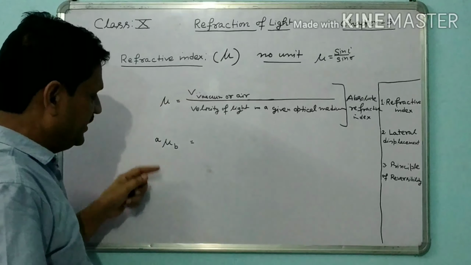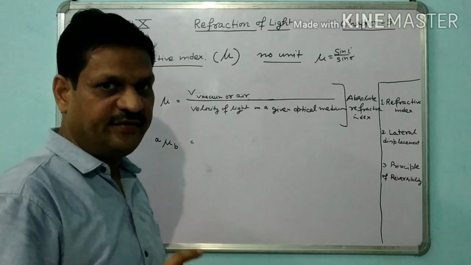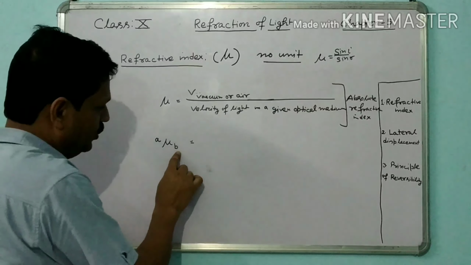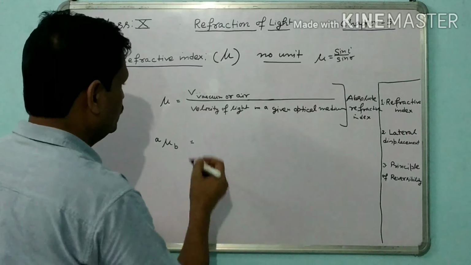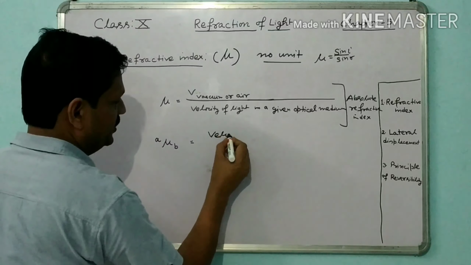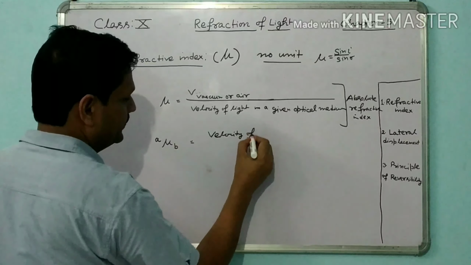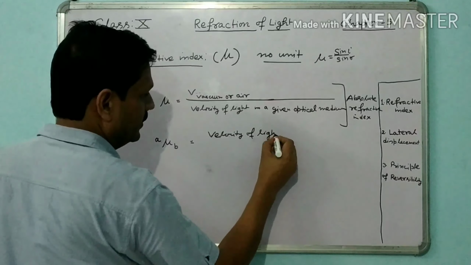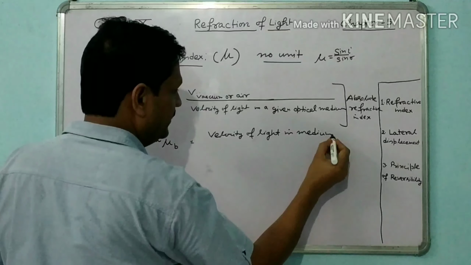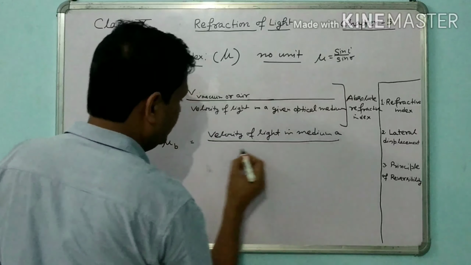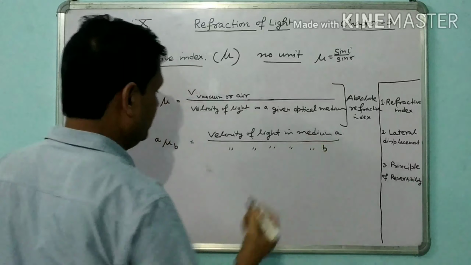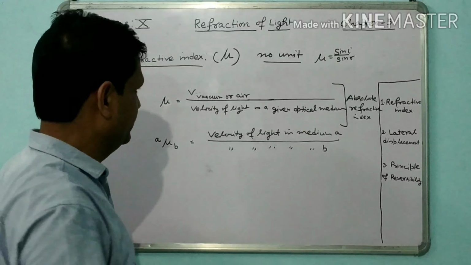When a ray of light is traveling from optical medium A to optical medium B, what will be the formula? It is the velocity of light in medium A divided by the velocity of light in medium B. This will be the general formula.